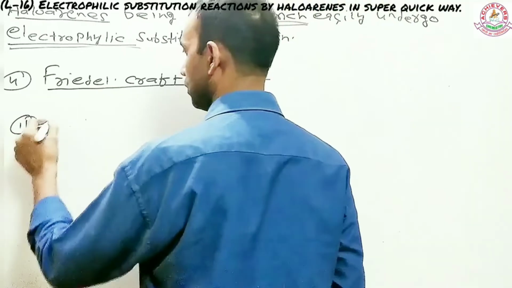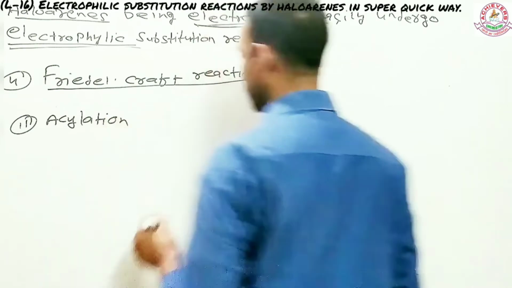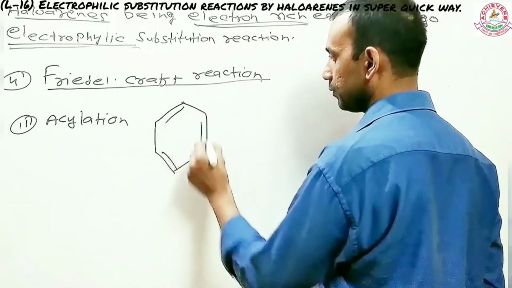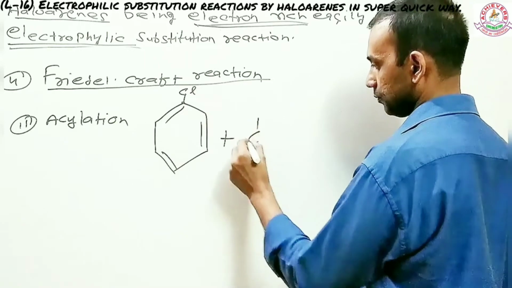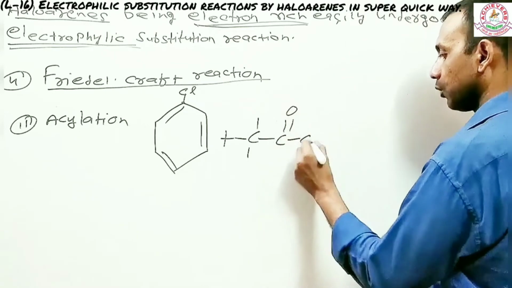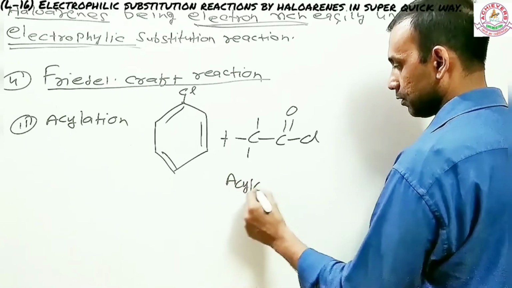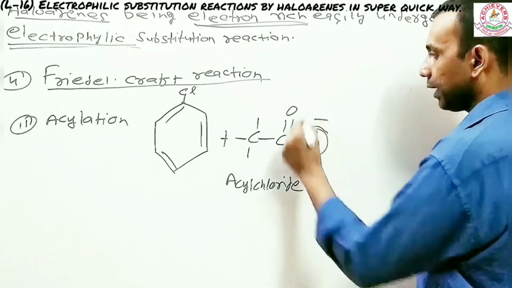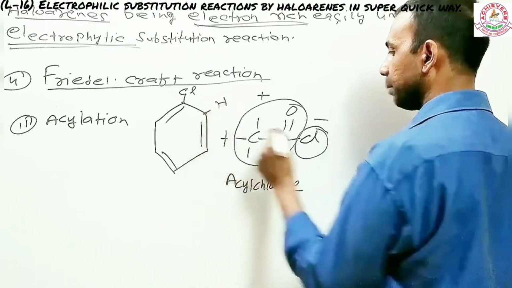The second one, acylation. So what happened in acylation? A halobenzene like chlorobenzene, when reacted with acetyl chloride, this is your acyl chloride here. So let me write this here. This is your acyl chloride. So there are two parts here. This will be a negative part and this entirely will be a positive part. So what happened? The hydrogen will be replaced by this part.